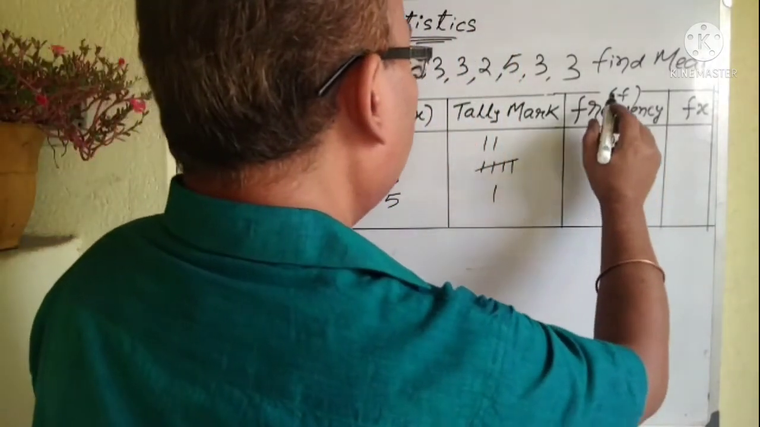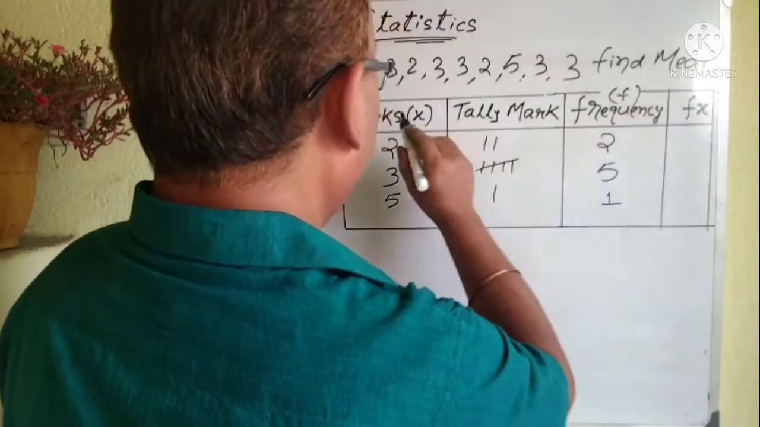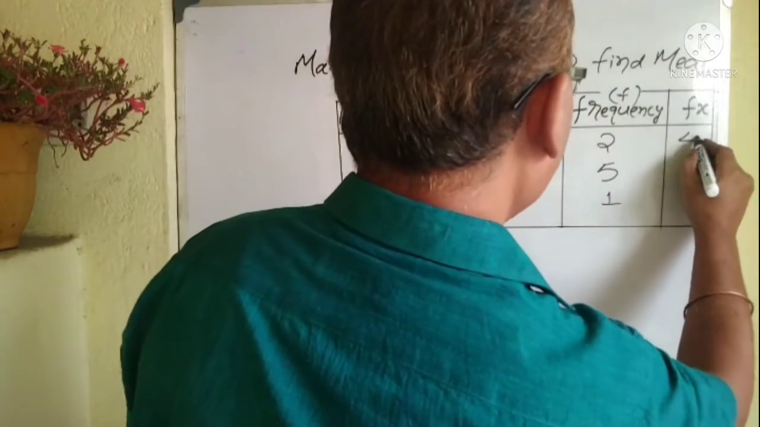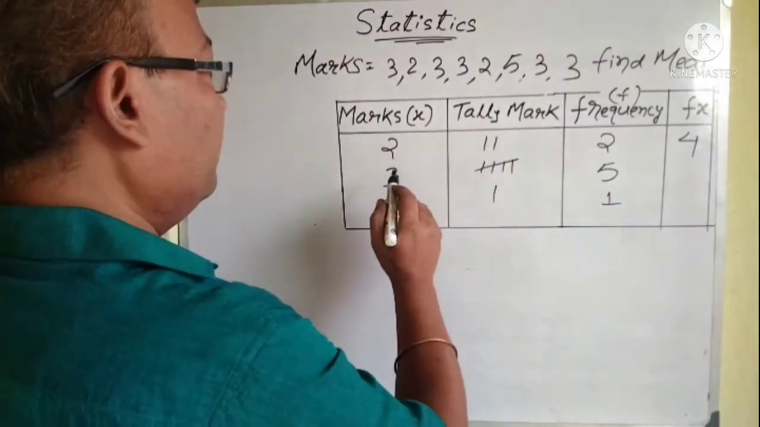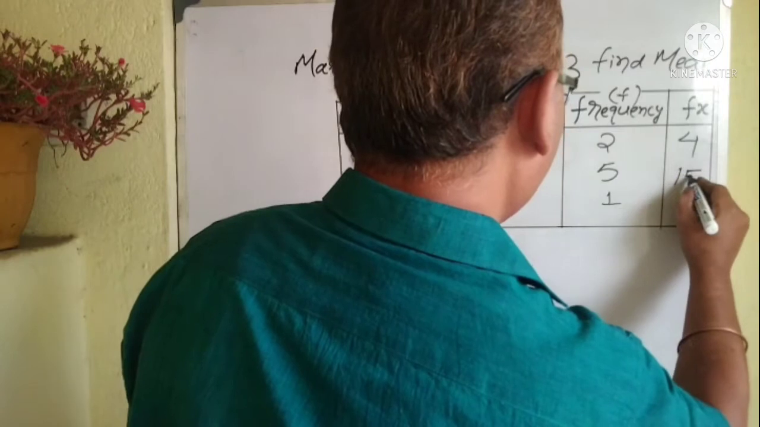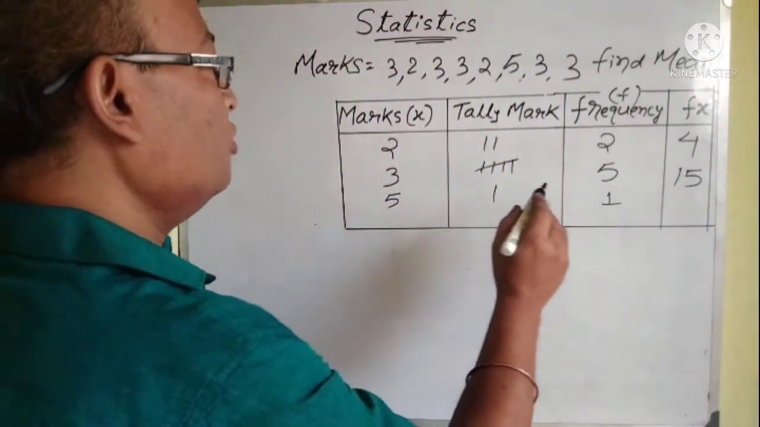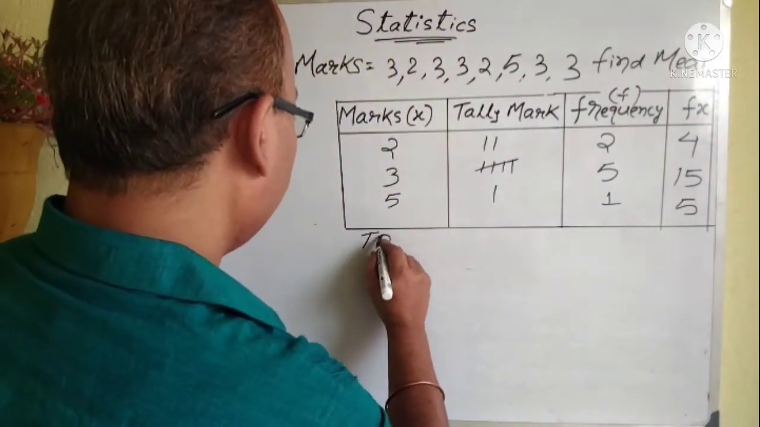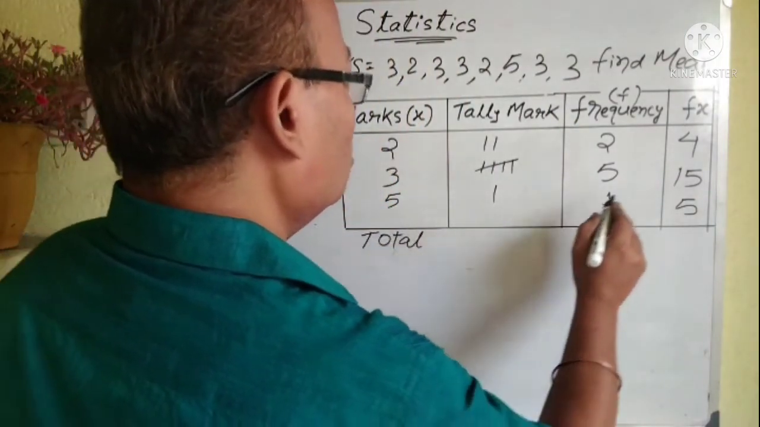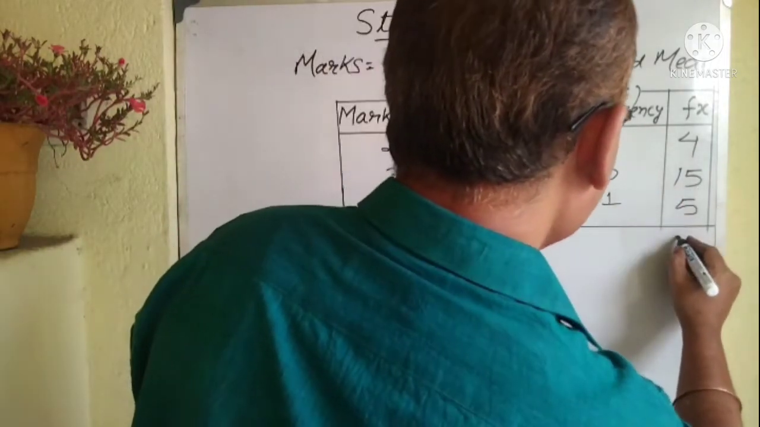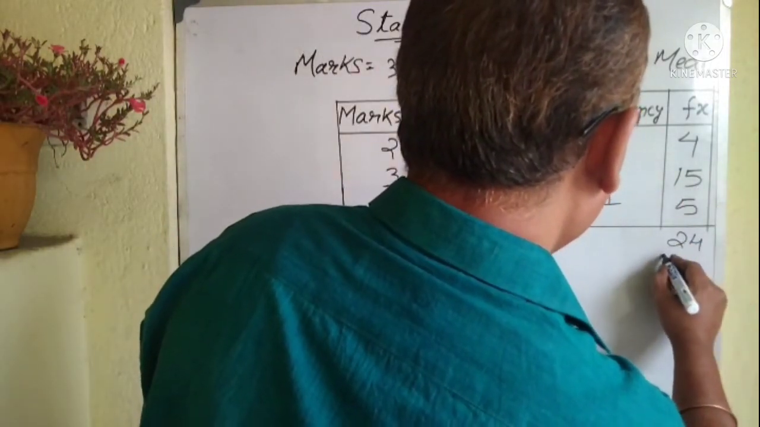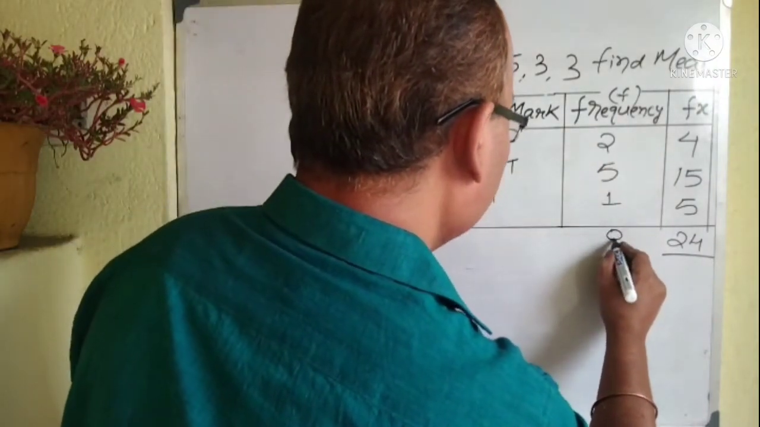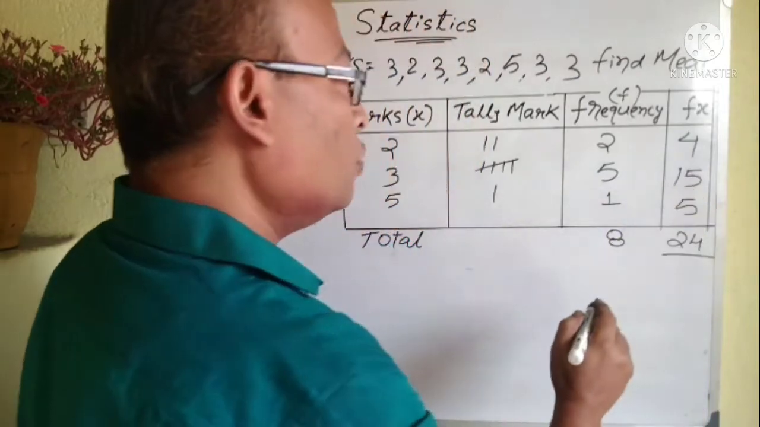Now we will multiply f and x. So this is 2 into 2, 4. Then 5 into 3, 15. And 5 into 1, 5. So we will total it. So how much? This is 24. And what is the total of frequency? It is 8. So this is 8 and fx is 24.